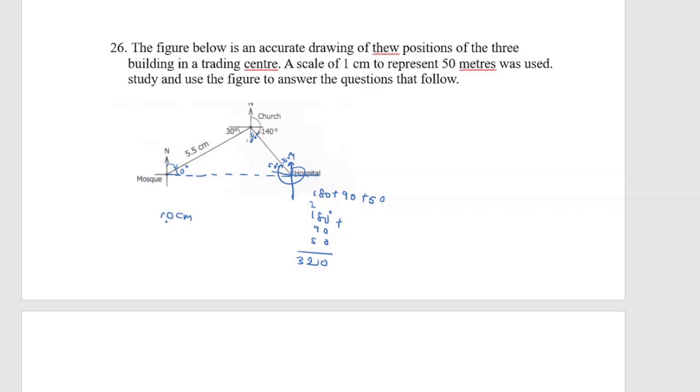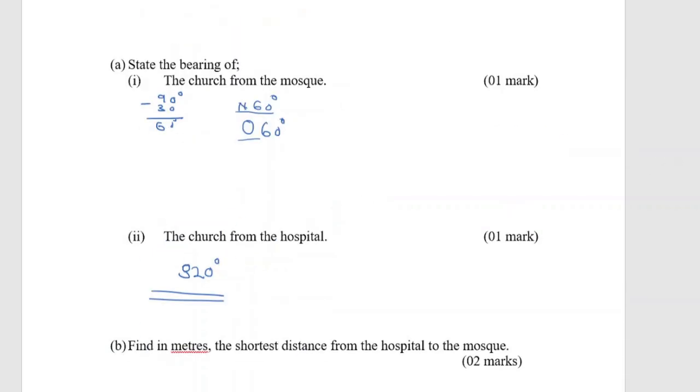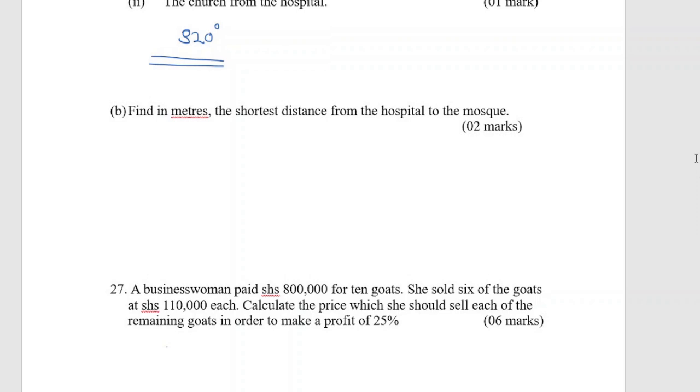After getting this, you have to convert, since they're saying that 1 centimeter is equivalent to 50 meters. So the 10 centimeters you've got is 10 times 50 meters, which is 500 meters. So the shortest distance is going to be 500 meters. This depends on what you've measured, but that one has been an assumption. According to what you have measured, you use the real instruments, measure well, convert, and then you are good to go.